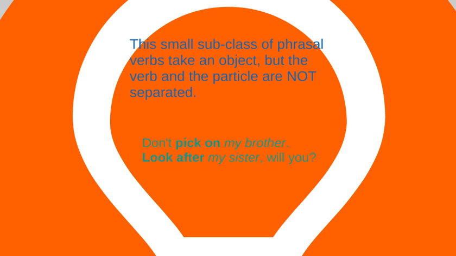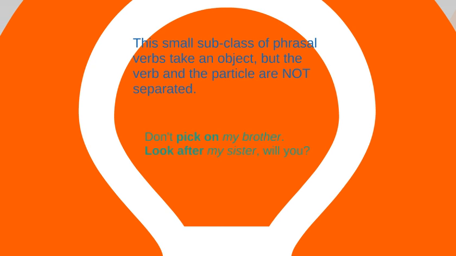These are phrasal verbs that cannot be separated. Don't pick on my brother. You would never say, don't pick my brother on. I think you can hear that that sounds terrible. Look after my sister, will you? Look my sister after, will you? No, doesn't work. So usually, as they develop their English ear, they can maybe hear some of these differences, but you certainly should hear the differences.